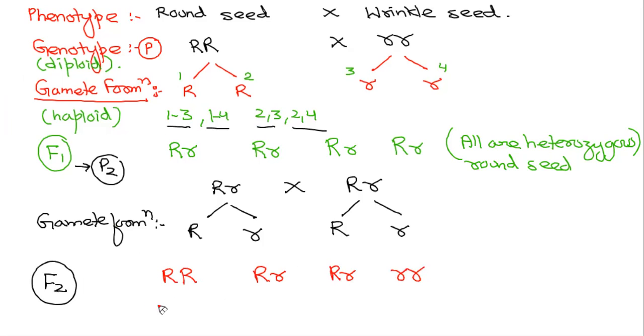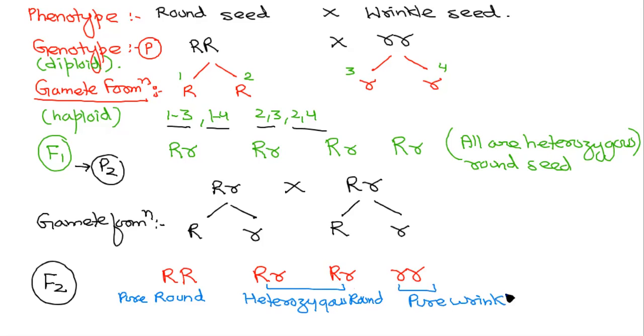Very good. So what will be the phenotype? Ma'am, the phenotype of the first one will be homozygous round seed, correct, and heterozygous round seed for second and third, very good, and homozygous wrinkled seed for the fourth one. Very good. So what will be the ratio, beta? Ma'am, it will be 3:1.